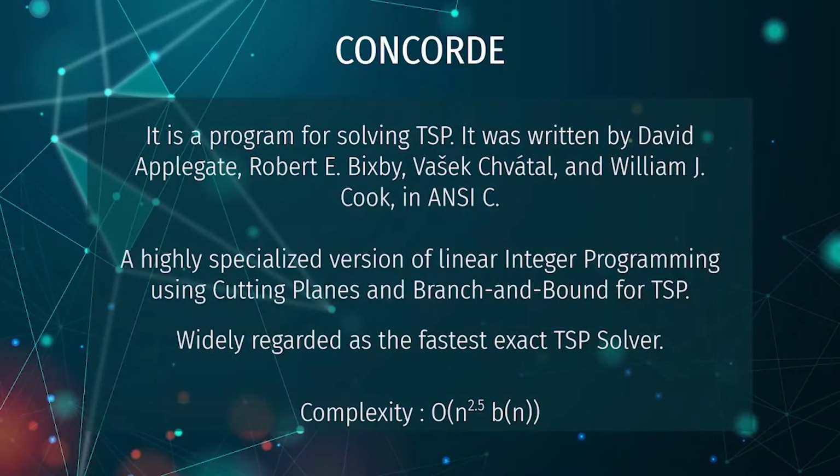Let's understand more about Concorde. Concorde is a program for solving the traveling salesman problem. It was first written by David Applegate, Robert Bixby, and William J. Cook in ANSI C. It's a highly specialized version of linear integer programming using cutting planes and branch and bound techniques. Concorde is widely regarded as the fastest exact TSP solver for large instances currently in existence. The overall complexity for Concorde is O of n to the power 2.5 multiplied by O of B of n. O of n to the power 2.5 is for the linear programming, multiplied by O of B of n for the number of branches to be explored.